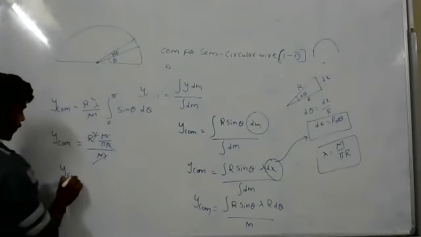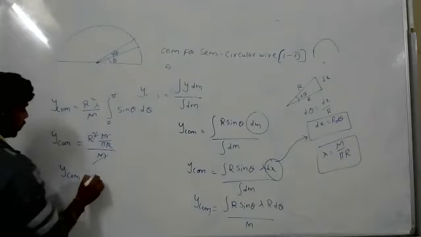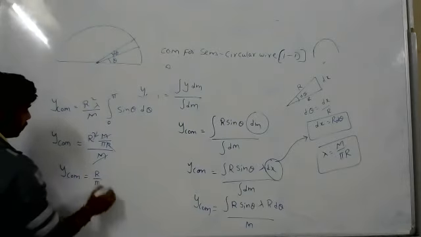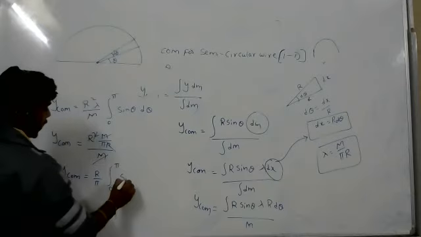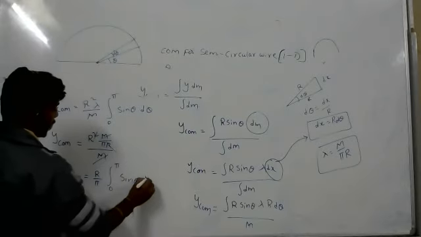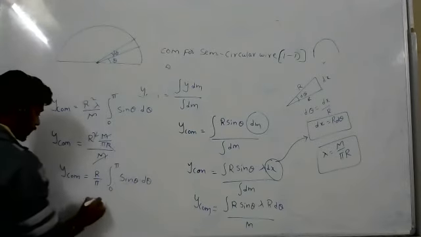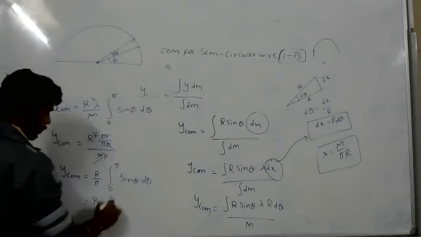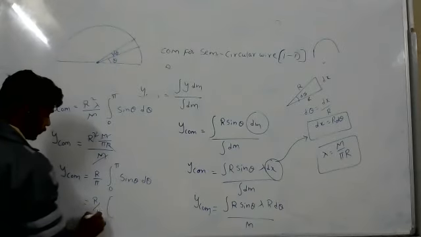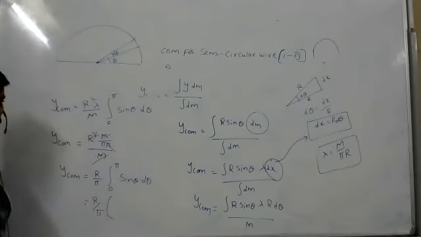So Y center of mass equals r by pi, integration 0 to pi sine theta d theta. So what is the integration of sine theta d theta? Even if I gave this formula, what is the integration of sine theta d theta?